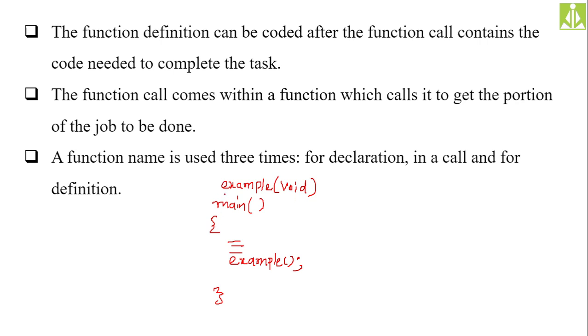And let us say my function does not have any output also. How to say that? We will put void as the return value. If the return value is also void, that means the function is not going to return any value. No input, no output. So this is the function declaration. Declaration must come before the main function.